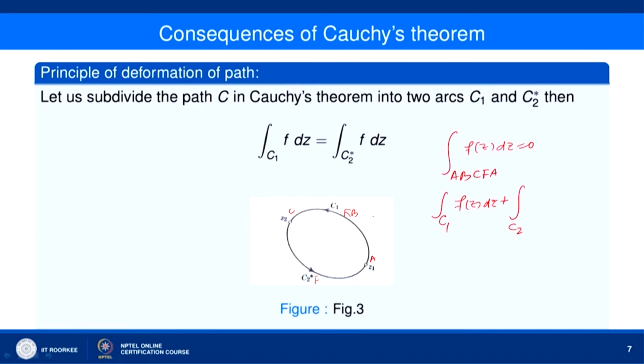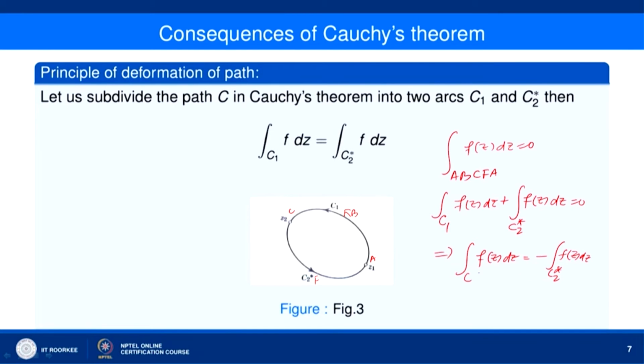Let us divide the path C in Cauchy into two arcs, C1 and C2 star. So, the total integral is 0. Now, this will give you the integral over C1 of f(z) dz equal to minus the integral over C2 star of f(z) dz.